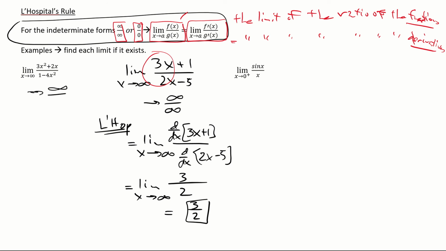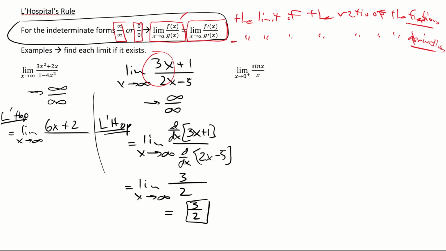If you put in huge numbers, upstairs you get huge numbers over huge numbers. So once again, L'Hopital to the rescue. It's equal to the limit, and this time I'll just derive the top. The top derived is 6x + 2.